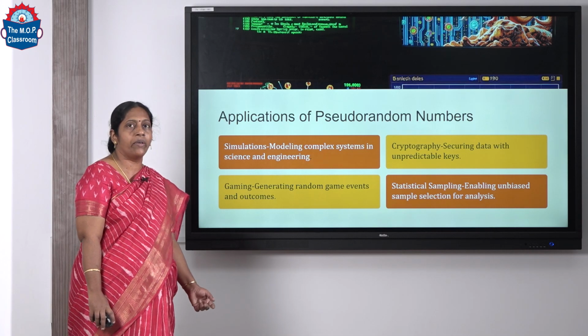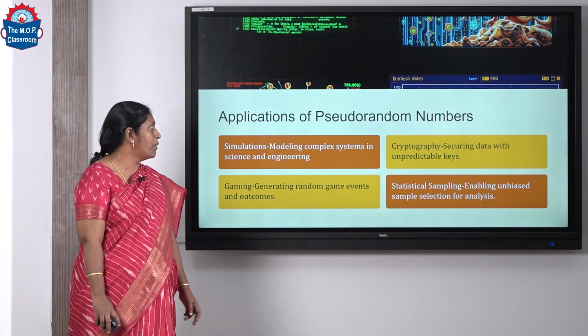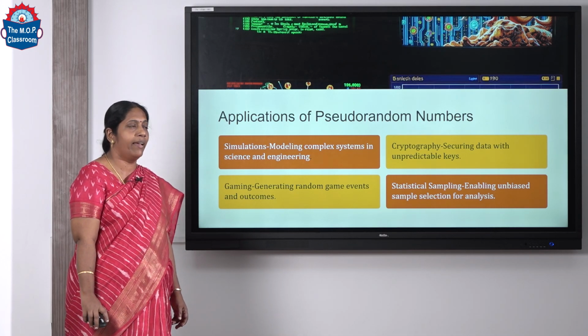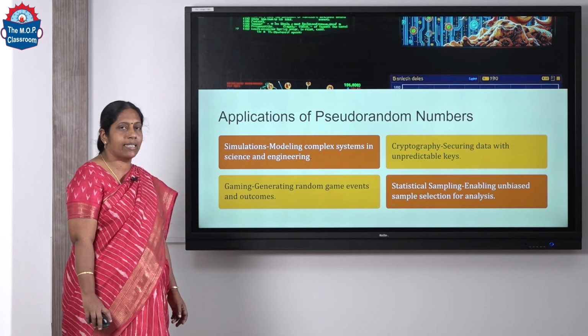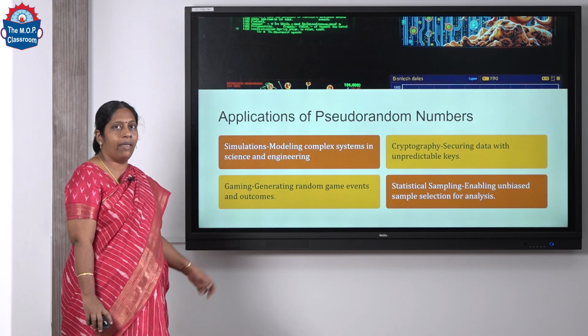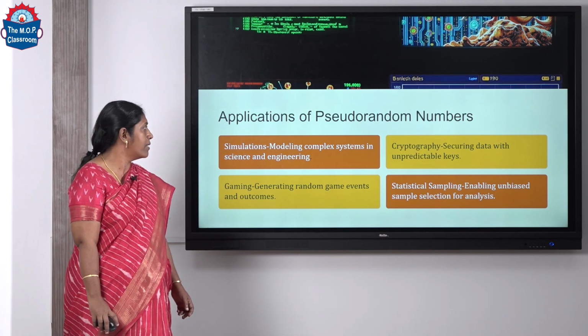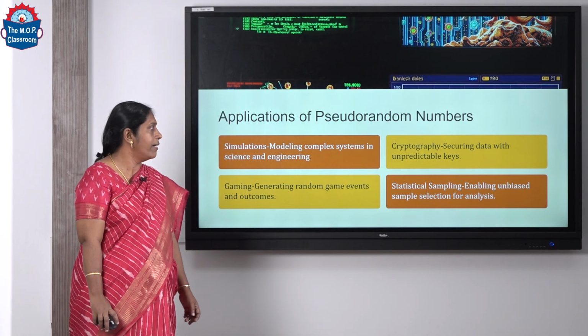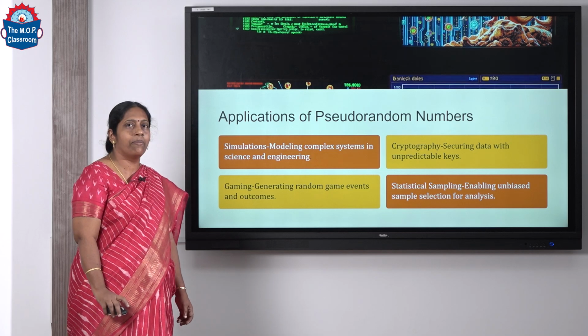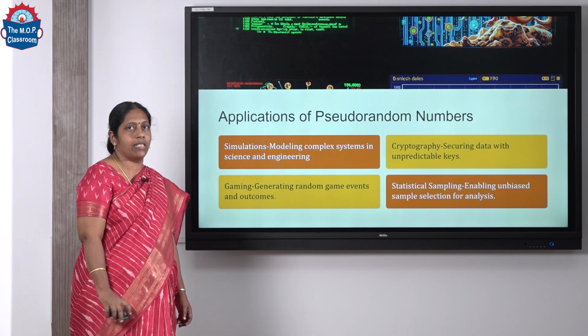We apply pseudo-random numbers in cryptography for securing data with unpredictable keys. It is also used in gaming in generation of random game events and their outcomes, and in statistical sampling where it enables unbiased sample selection for analysis.